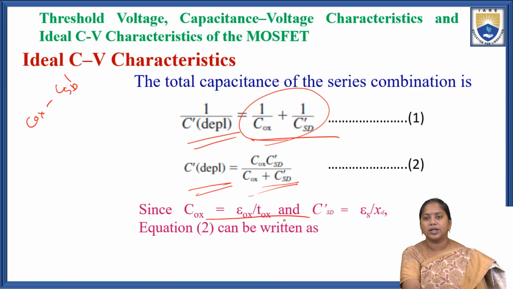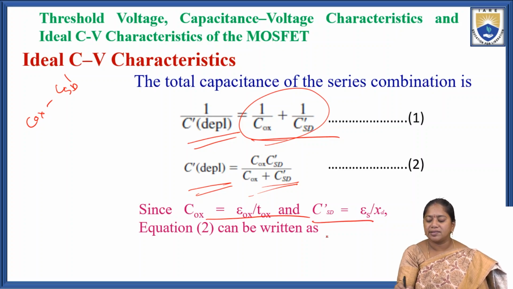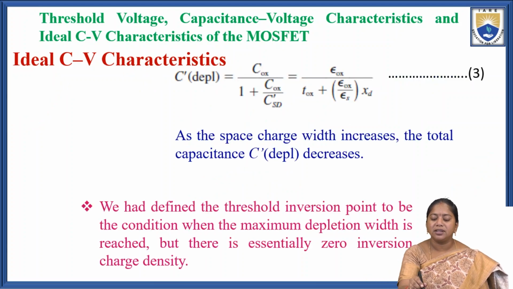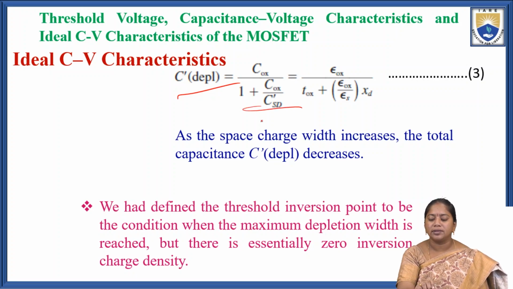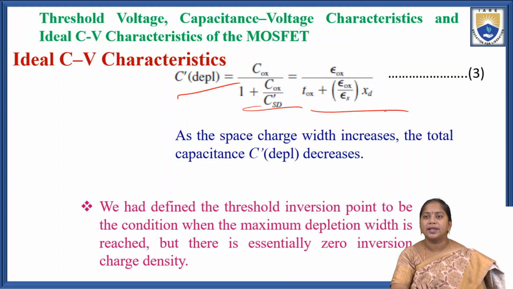Where COX we already know is epsilon OX by TOX, and C_SD dash equals epsilon S by XD, where epsilon S is the permittivity of the semiconductor and XD is the space charge width. So equation 2 can be written for the depletion layer capacitance C dash equal to COX divided by 1 plus COX by C_SD dash. Substituting epsilon OX by TOX in place of COX, we obtain the equation: epsilon OX by TOX plus epsilon OX by epsilon S into XD.